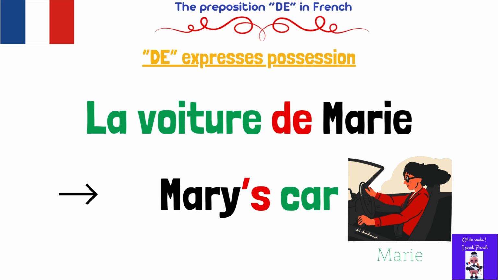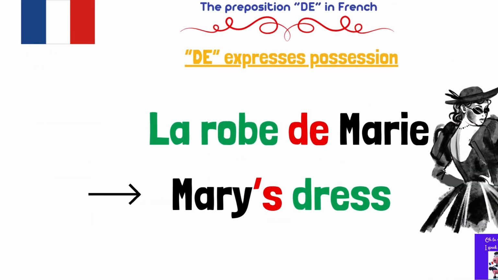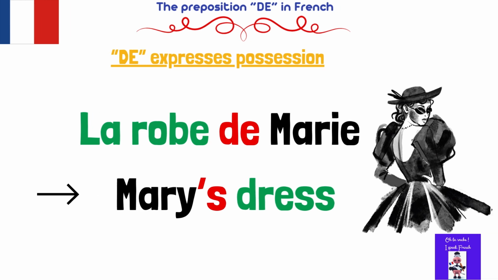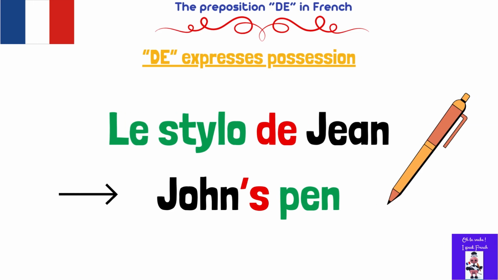Let's have a second example. La robe de Marie. Robe means dress. It's a feminine noun, so we use the feminine definite singular article. So we have la robe de Marie, which means Mary's dress. Or le stylo de Jean, John's pen.